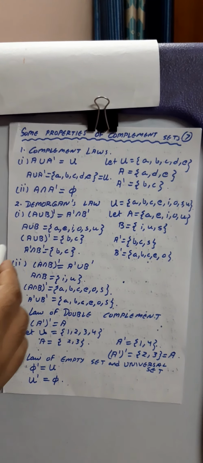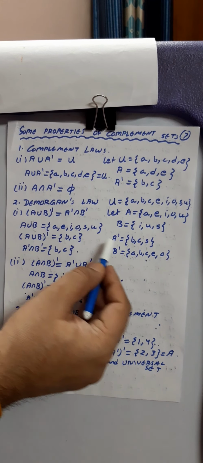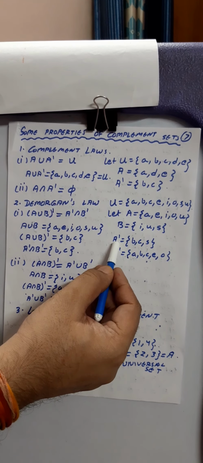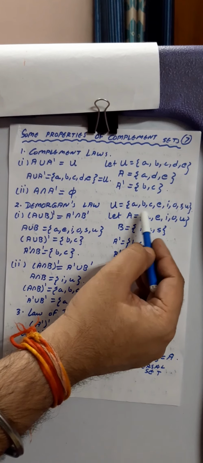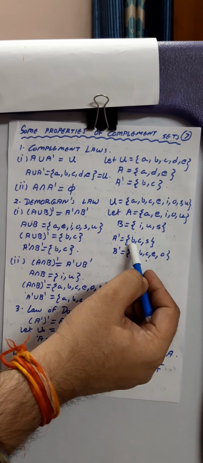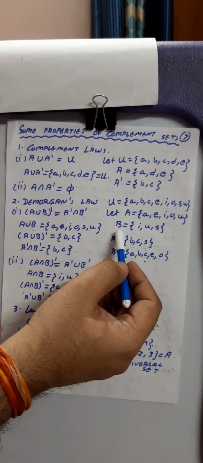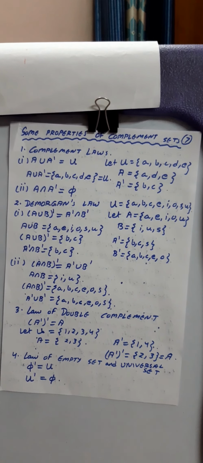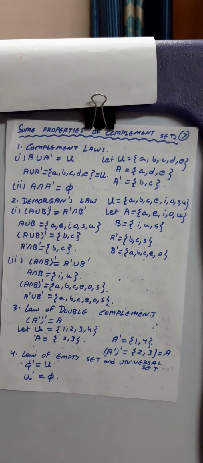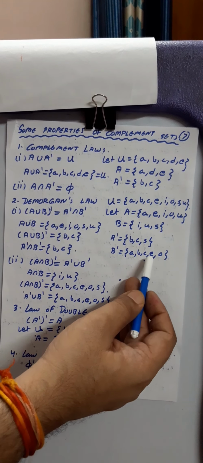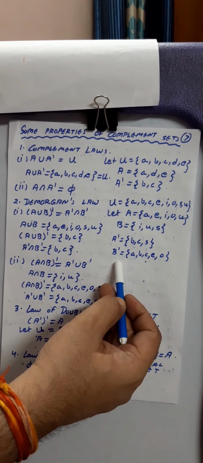Now in the right hand side you are having A dash. A dash means complement of A. So complement of A, leave these 5 elements comparing with the universal set. What is left? That is B, C, S. The same way if you want to find out a complement of B, leave these 3 elements, compare it with the universal set. So these are the elements that are left in B dash.